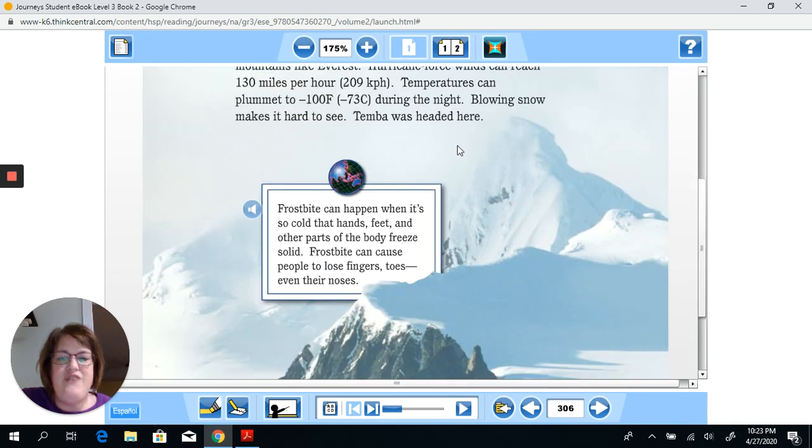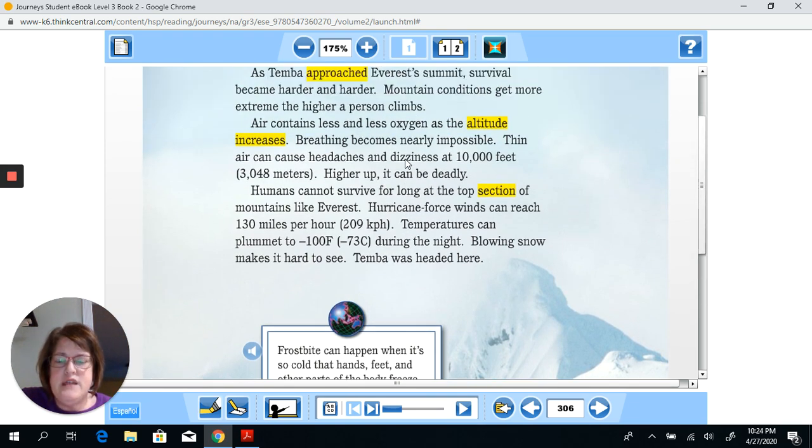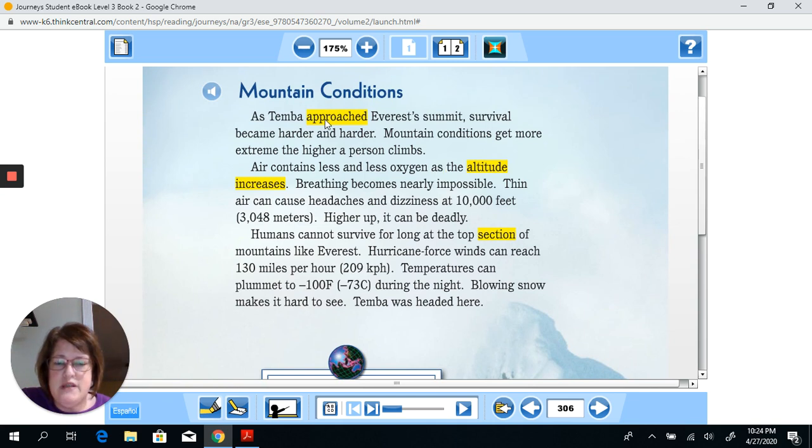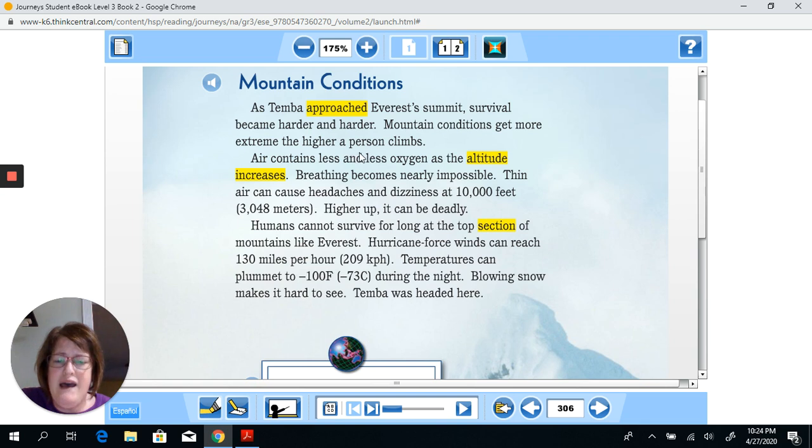Okay, we have another fact box here, another sidebar that actually teaches you information about frostbite. It tells you at the top how the mountain conditions were for Timba and are for anyone who tries to hike up the mountain. But it explains the challenges and why it's hard to climb up the mountain. There is less and less oxygen the higher you go up. And of course, you know that we need plenty of oxygen to be able to breathe.